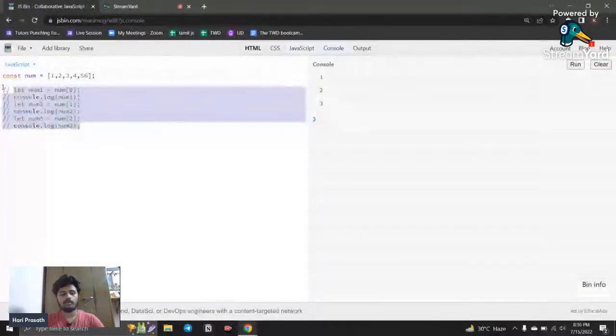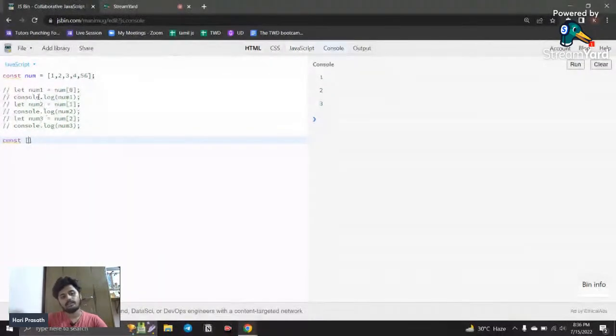Now here comes a modern way to destructure. We can destructure by declaring variables inside an array, instead of calling each variable name individually. For example, num1, num2, num3 like this. Then you give an equal sign and mention which array you want to destructure from. Here I say from num. Now, with the same syntax, for example, I call console.log and paste it here, and if I call this, you can see the value 1 is displayed here.